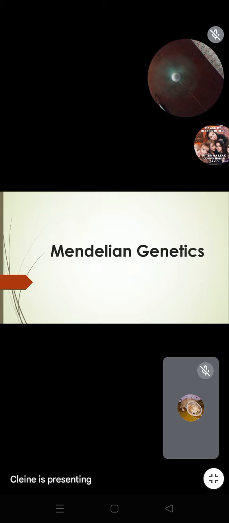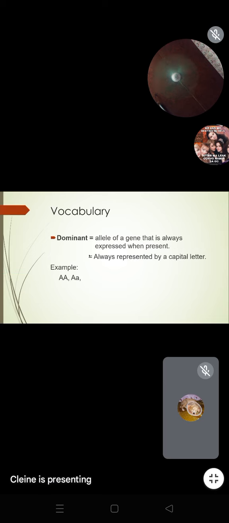So Mendelian genetics class. This is actually the start of the genetics proper topic. Before we start with this topic, let me introduce to you a few terms that we're going to use.